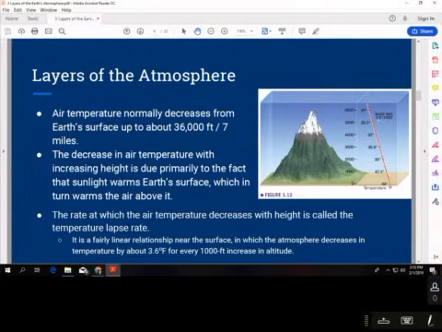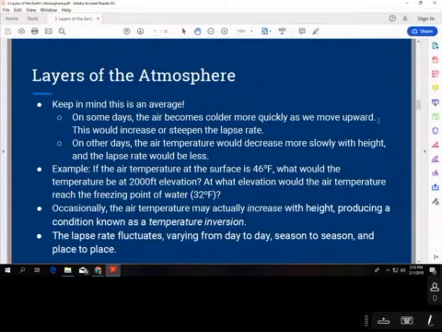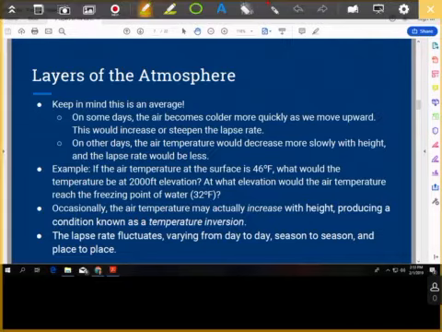So if we look here, the next question on the notes is this example right here. If the air temperature at the surface is 46 degrees Fahrenheit, what would the temperature be at 2,000 feet elevation? And at what elevation would the air temperature reach the freezing point of water? So in case you missed some of that discussion for your notes, let's go ahead and go through it here.